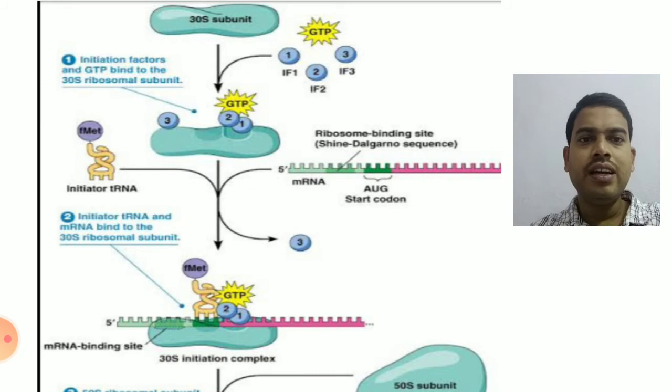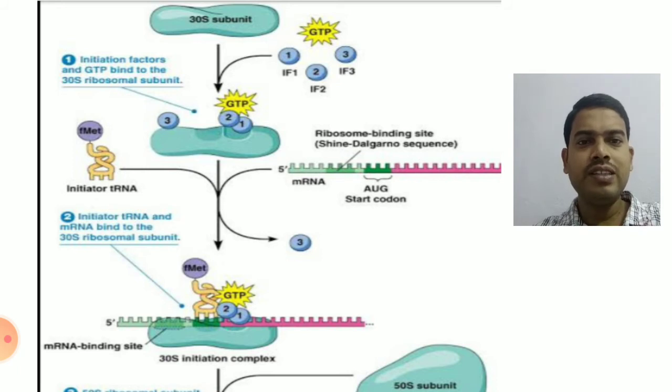Here, all three initiation factors will go and bind to the 30S subunit, where there will be hydrolysis of GTP, and before hydrolysis of GTP, the initiator tRNA will also come and bind. So here you can clearly see three factors: the 30S subunit is brought up by initiation factors, and the mRNA and initiator tRNA.